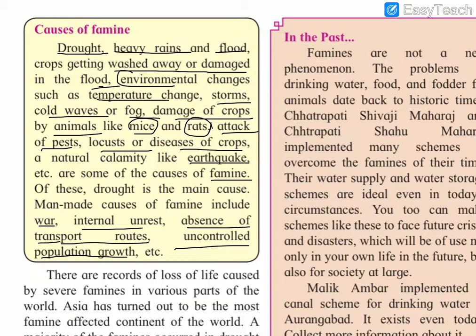Internal unrest means in our country also there may sometimes be scarcity of water due to some issues. Absence of transport routes means that food grains need to be transported to different parts of the country. So that also will affect the food supply.